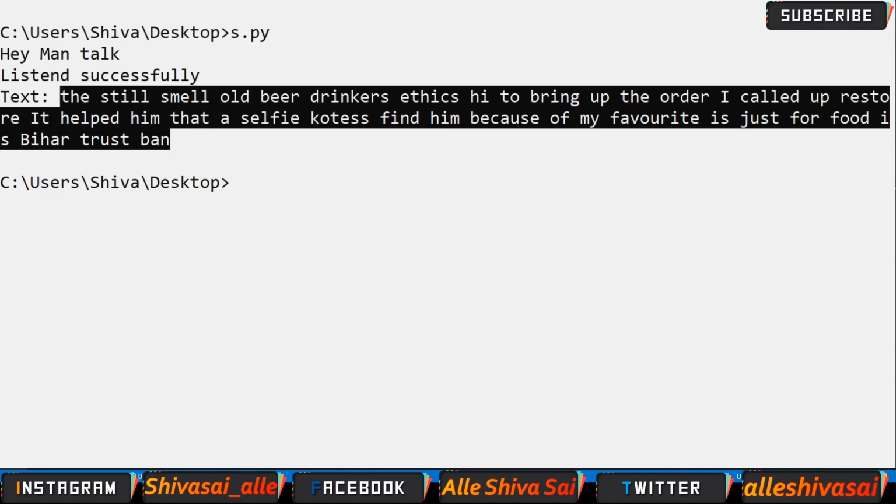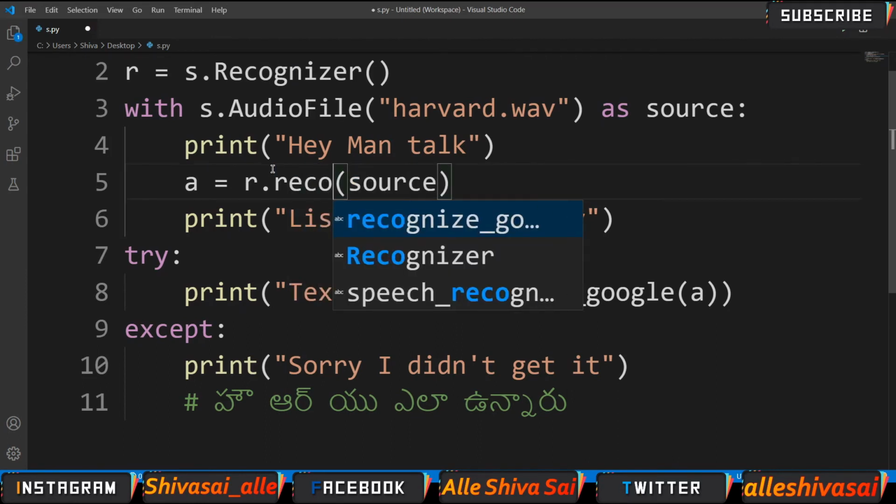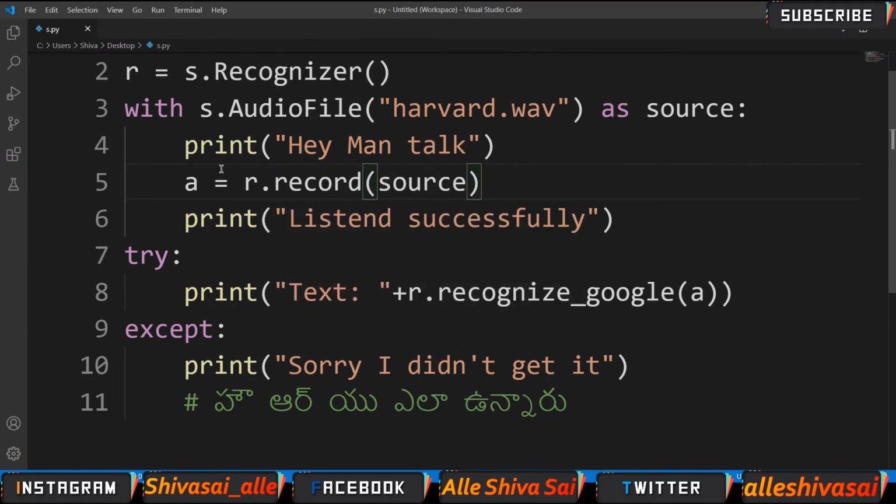Guys, I want to let you know something. For converting the audio file into the text, PyAudio library is not used. For converting the microphone input into the text, we need PyAudio. And you can use record instead of listen. It also works. The difference between taking input from microphone and taking input from audio file is just that we are replacing the microphone function with the audio file function and the listen function with the record function.